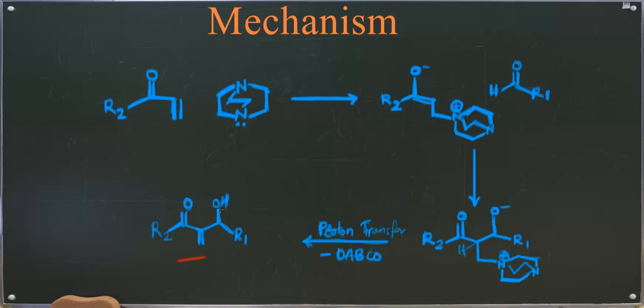This is your allylic alcohol, and this is the product of the Baylis-Hillman reaction. After the proton transfer we will get this product.